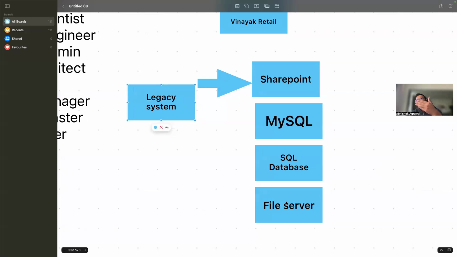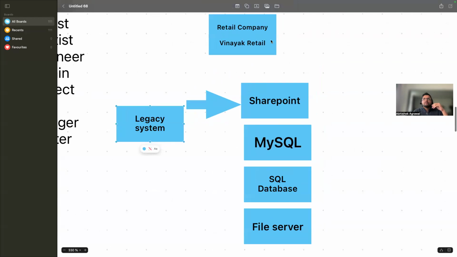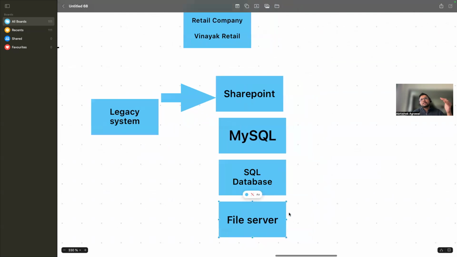And it has been 4 or 5 years that they have been storing all of this data. Now Vinayak Retail understood that, hey, I'm storing the data in all of those systems, but what is the problem?